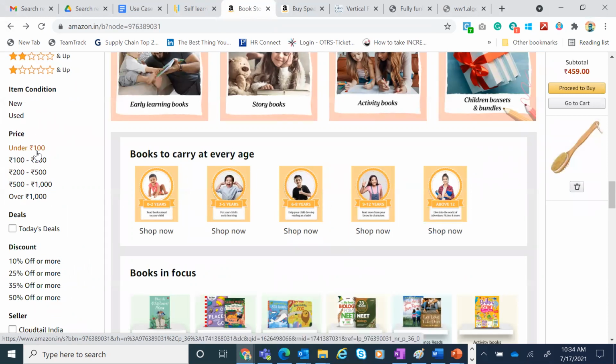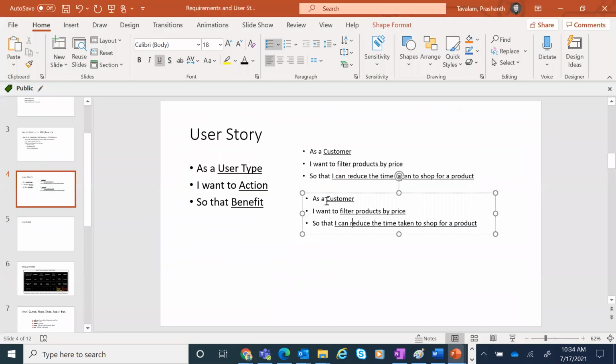When I click on this, let's quickly do that. Now we have written a story. You have to write the scenarios for it. So what is the condition for this?